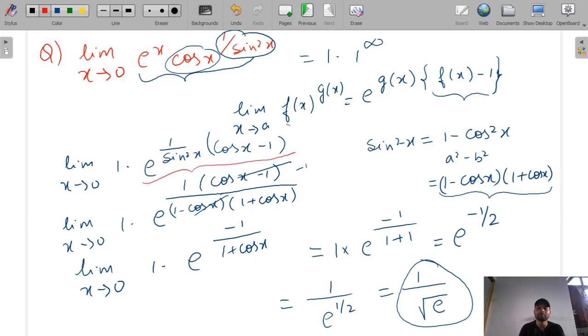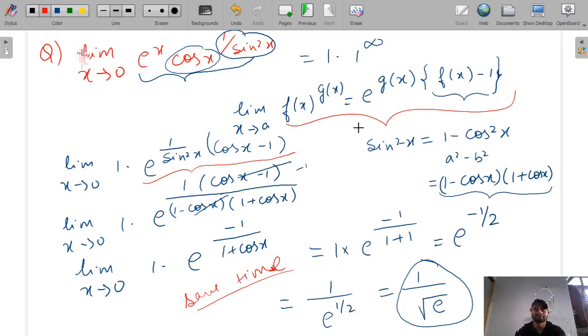You need not write this in the examination. You should remember it, because it will save your time. If you save time, then you can solve other questions also. So it is very important to remember all these standard limits.